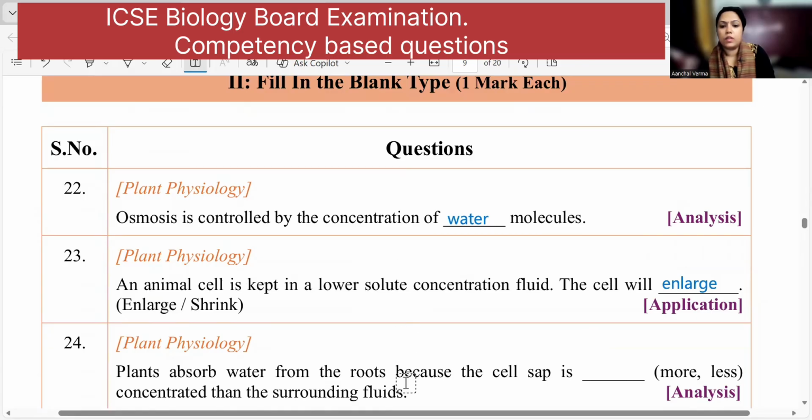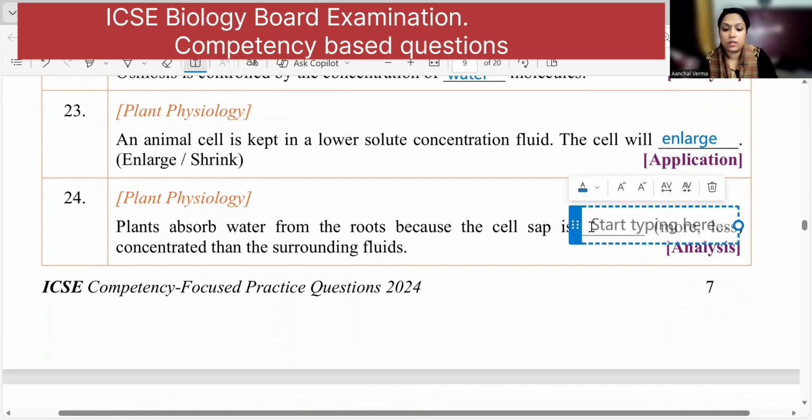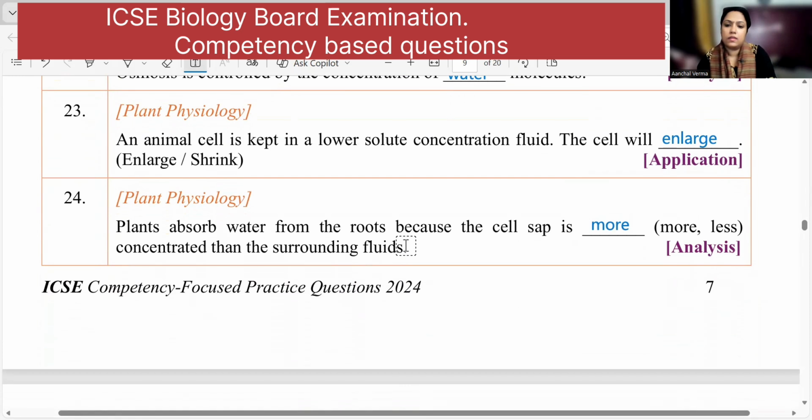Plant absorbs water from the root because the cell sap is more concentrated or less concentrated. Plant absorbs water from the roots, right? Because if the cell sap is more concentrated, then only the water from the outside will enter. So here the answer will be more concentrated. Correct? Moving to the next.